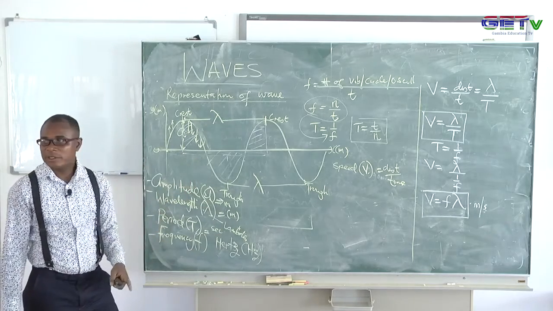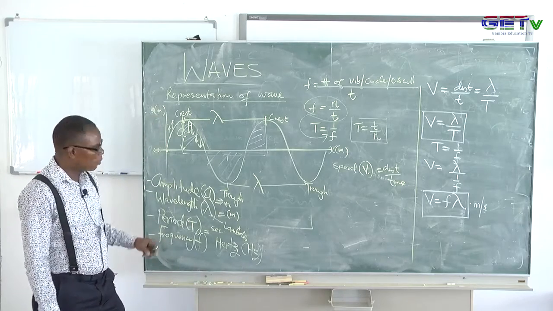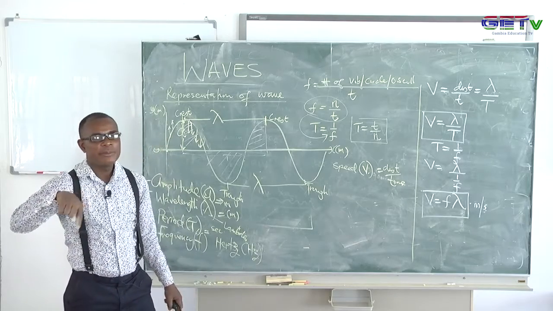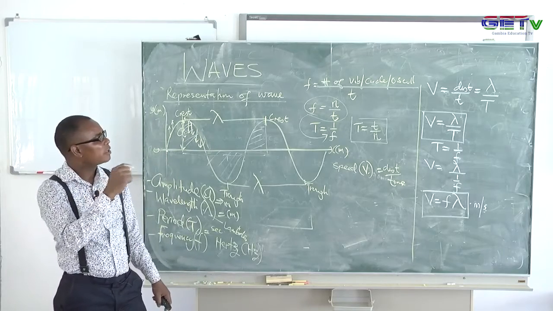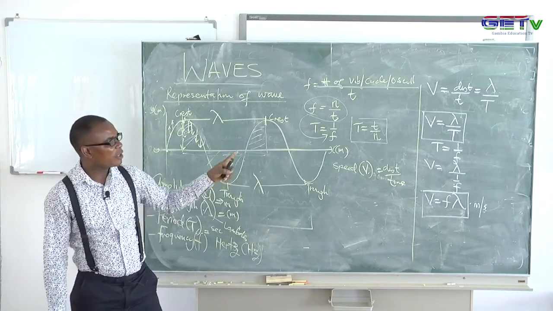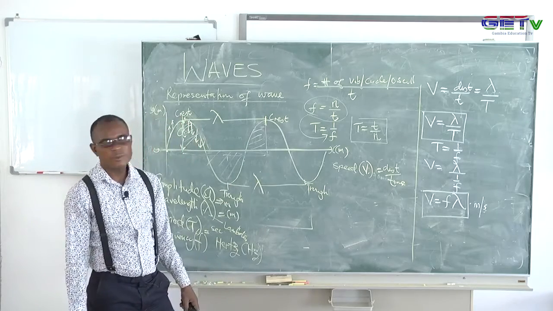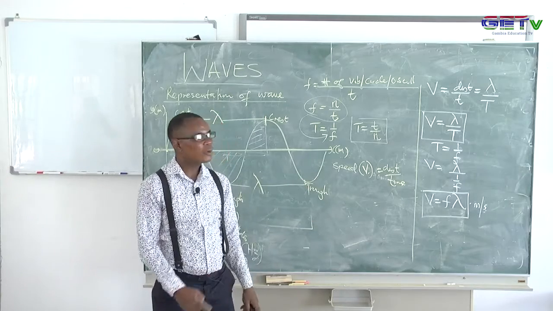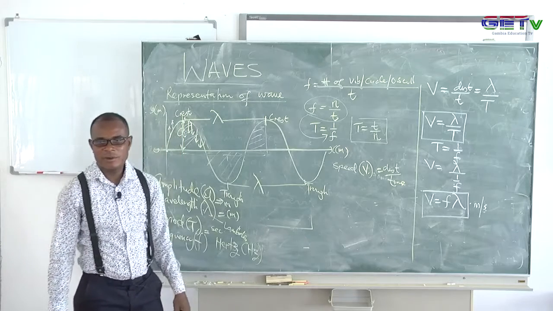I also defined the time taken for the wave to complete a circle. It's called the period of the wave. We also have the frequency of the wave, the number of circles the wave makes per unit time, or the number of vibrations the wave can make in a time, and that is what is called the frequency of the wave. Now we have a connection between the terms. You can see from the proof over there that the wave speed, represented by v, is equal to the frequency of the wave times the wavelength. So we want to use these equations now and solve a few problems.